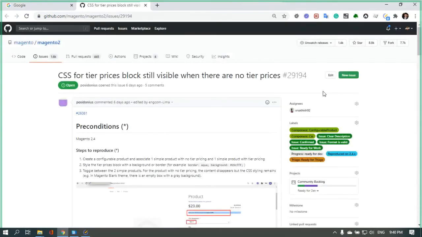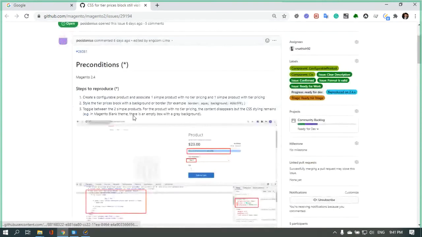To the next one. The next issue is about CSS for the tier price block still being visible when there is no tier price. To reproduce this issue, we should create a configurable product and associate one simple product with no tier pricing and one simple product with tier pricing.